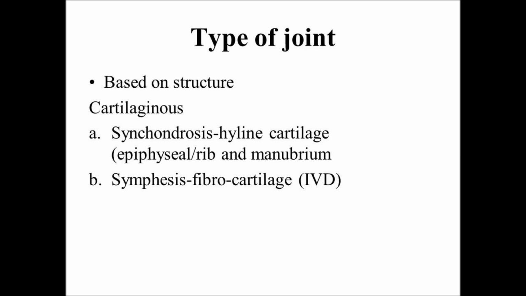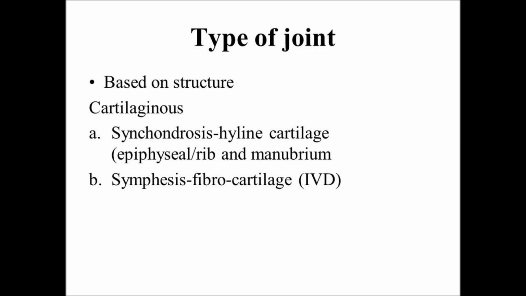Moving to another type of joint, the cartilaginous joint. What are cartilaginous joints? There are two types. Symphysis is a fibrocartilaginous joint. The best example is the IVD, the intervertebral disc. The fibrous part and the cartilaginous part are combined together and form a fibrocartilaginous disc.